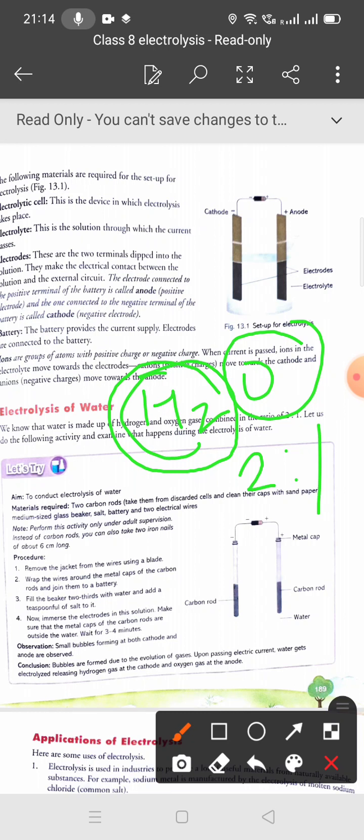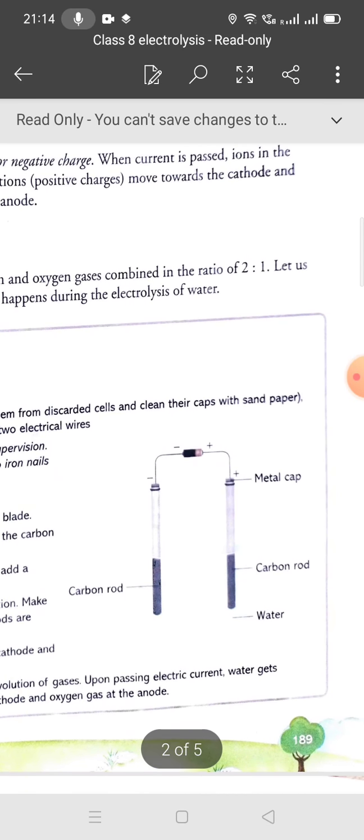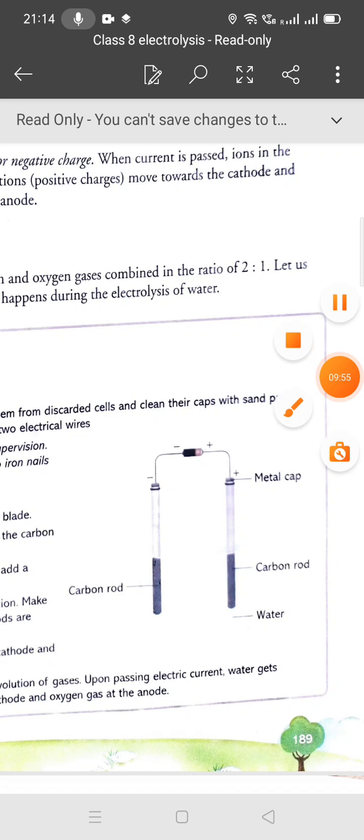In the following activity, you can see what happens during the electrolysis of water to conduct electricity, in the next video. You can see there is a setup, and you also need a beaker. It is not clear?